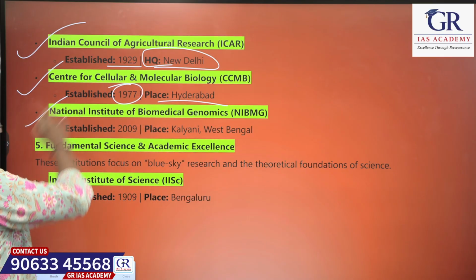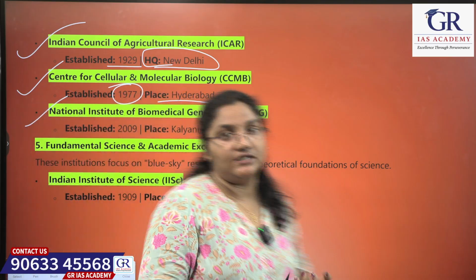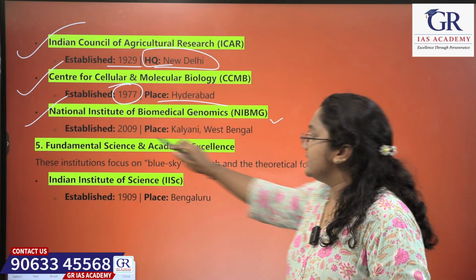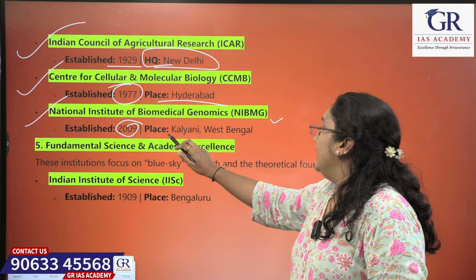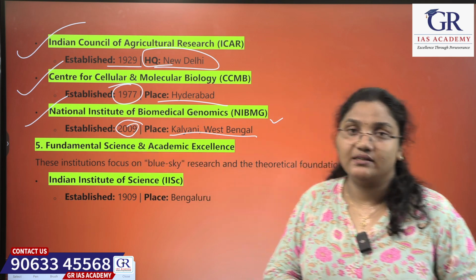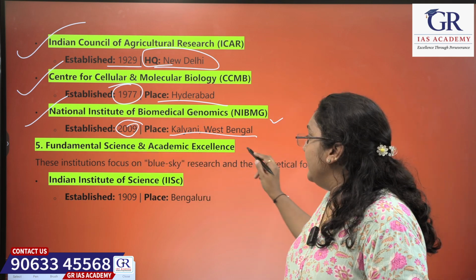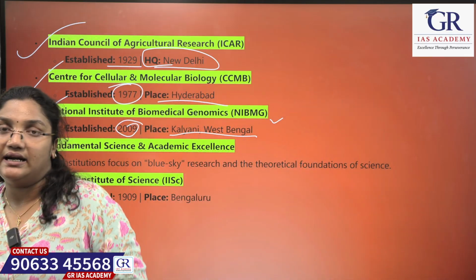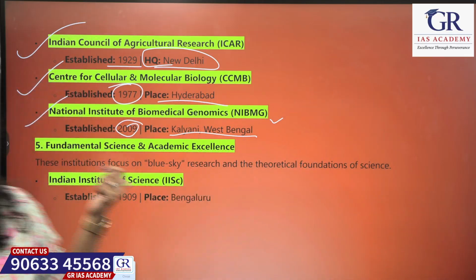The next is National Institute of Biomedical Genomics, which was established in the year 2009 in a place called Kalyani in West Bengal. Next is Fundamental Science and Academic Excellence. These were the sectors in agriculture, medicine and biology, that is, the life sciences sector.